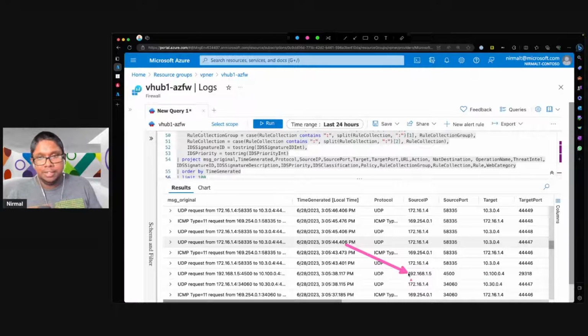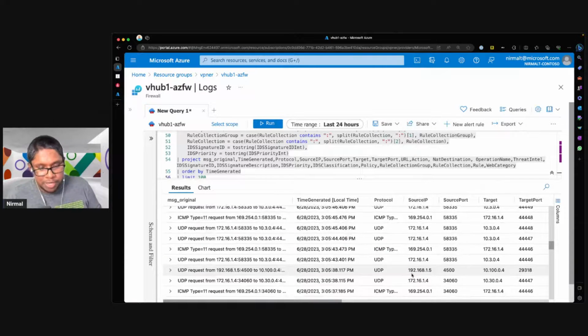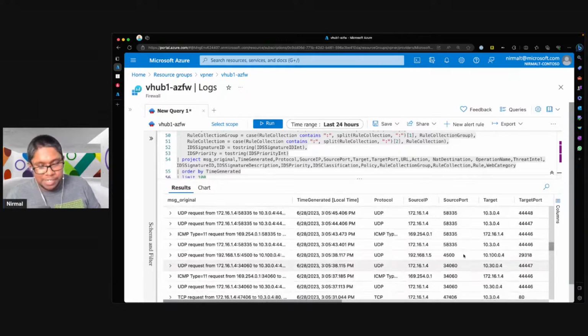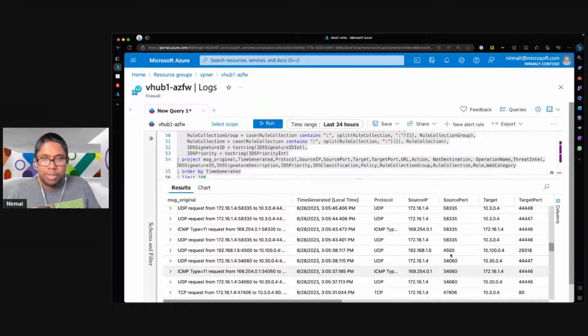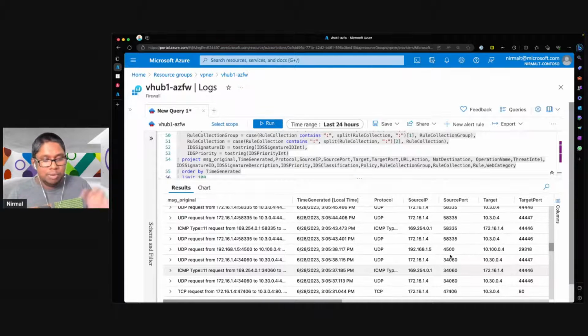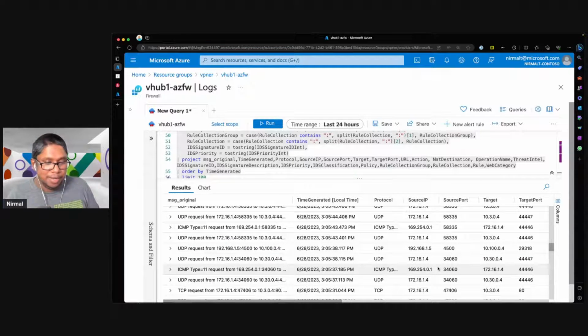Without this, the solution would not work. We have recently updated the documentation to reflect this. So this is a configuration that is required for this to work. So you can see here 4500, which is essentially the ESP traffic flow that is going from the VPN gateway on the vWAN hub going to the on-premises appliance that I have created, or the simulated branch.